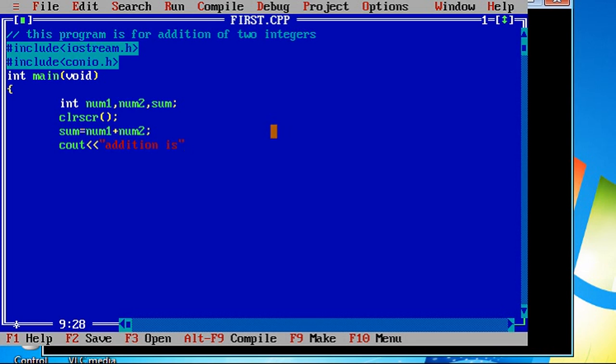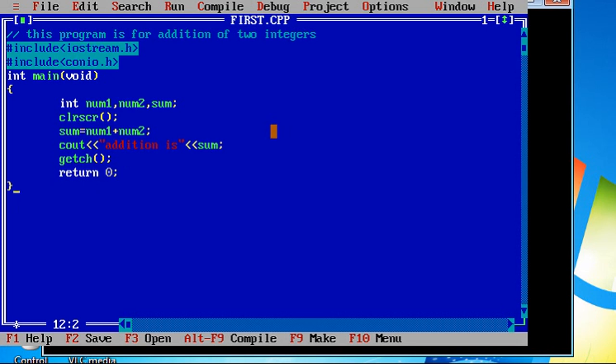Then I want to display the actual value of the addition. So again I need to use the insertion operator. This is to cascade, right? And then the value of the variable which holds the addition, so it is nothing but sum. I will just put a semicolon here, and then I will write getch. So getch is used to hold the output screen. Here the return type of main is integer, so I need to provide a return 0 statement, and I will simply close the main.